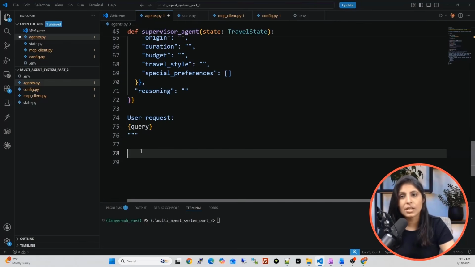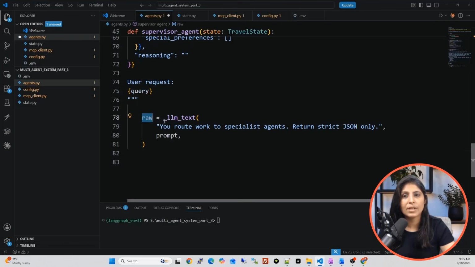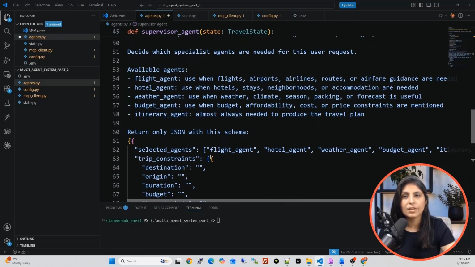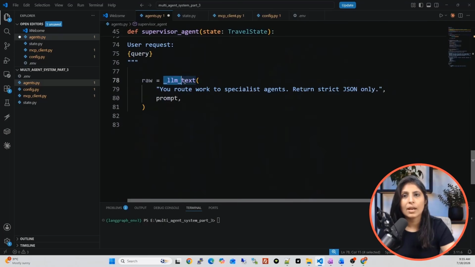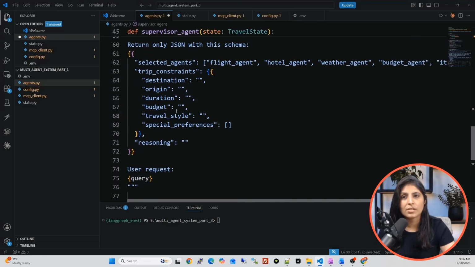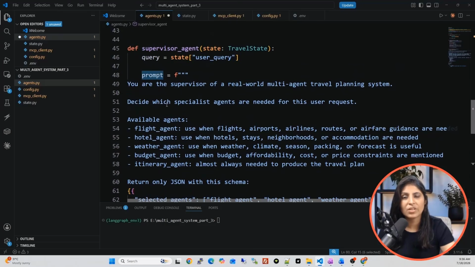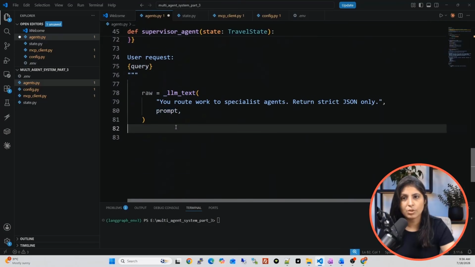Now, in a separate variable, let's use the LLM. Let's provide this prompt to the LLM. So see, in the raw variable, I'm using the LLM text function. Remember this function? We created this function over here. See, LLM text. This is the system prompt: you route work to specialist agents, return strict JSON only. And the prompt which we have created is in the prompt variable. See, in the prompt variable, we are providing that prompt to it.